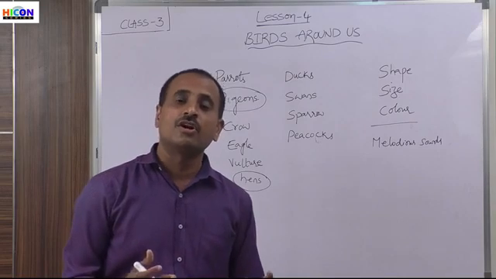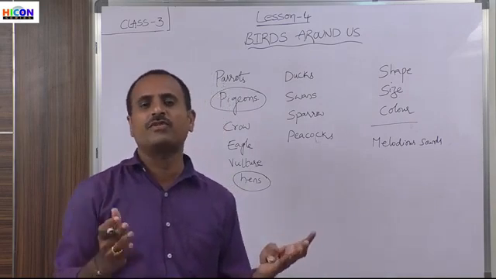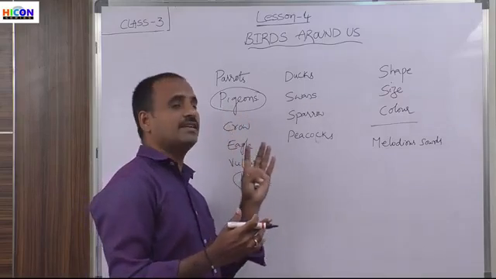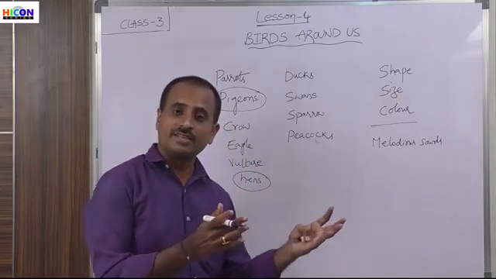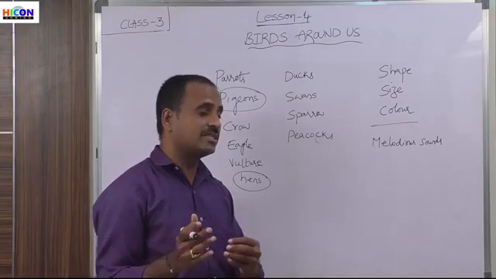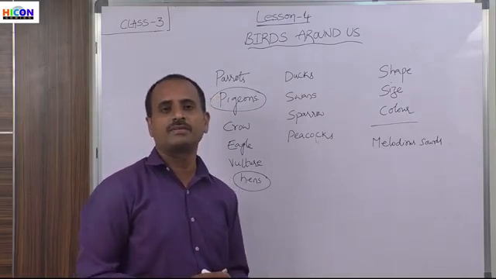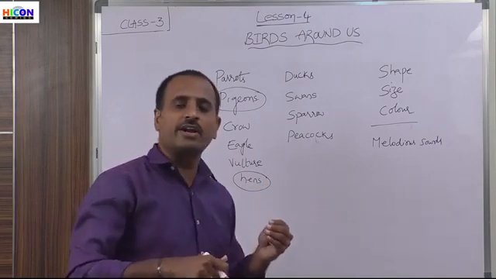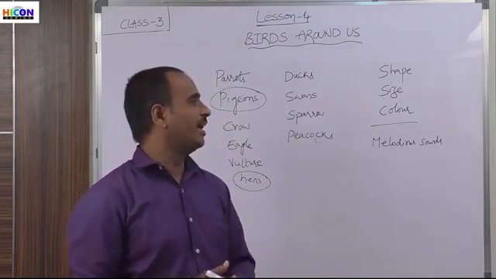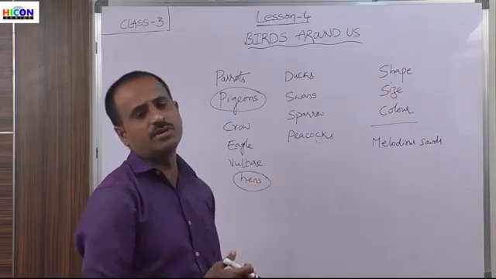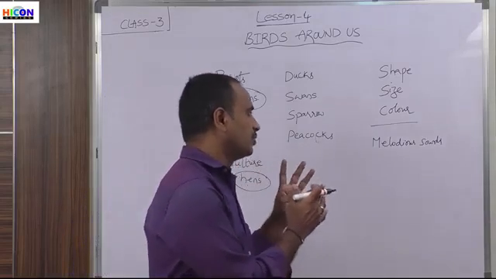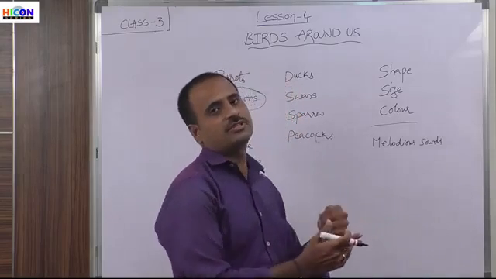So in ancient days, how did they send information from one place to another? By using pigeons, they could send messages from one place to another. So these are the different birds we see around us in our surroundings, and these are some uses of birds. Also, these birds produce some melodious sounds.